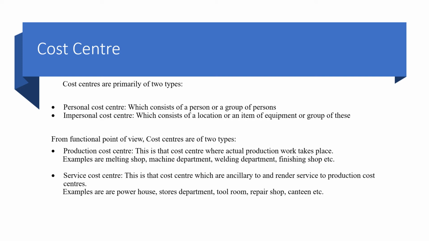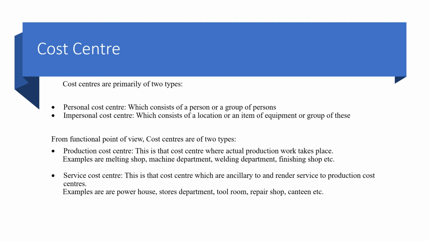Now these cost centers are primarily of two different types: personal cost centers and impersonal cost centers. Personal is the one which consists either of person or group of persons. It might be salesman, it might be production person, might be machine operator, it can also be group of persons. When we come to impersonal cost center, this is one which consists of a location or an item of equipment or group of these. So examples might be the sales area, the production area, the machinery in the business, or anything.